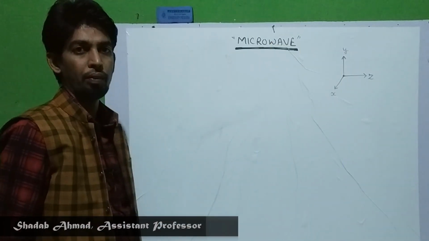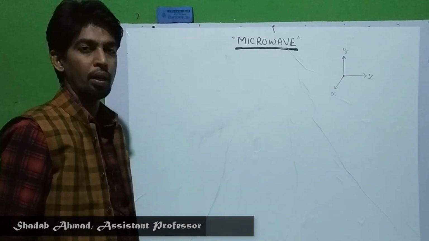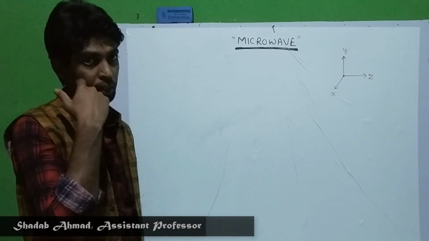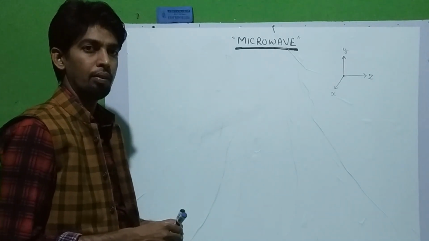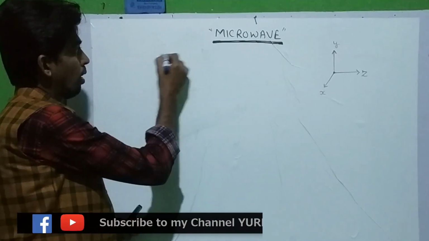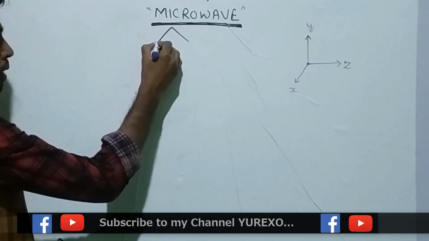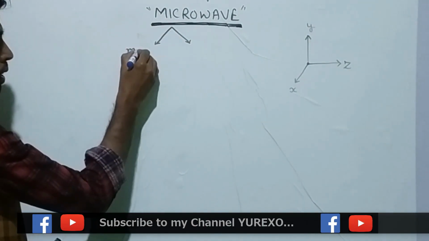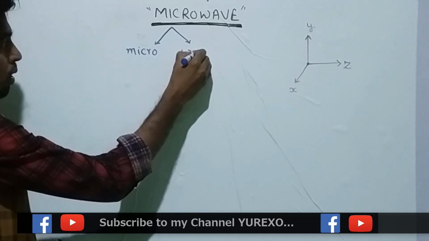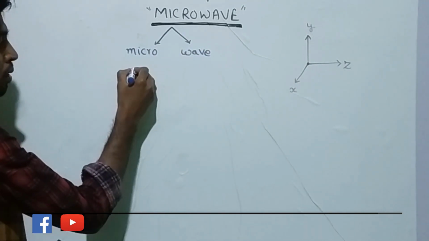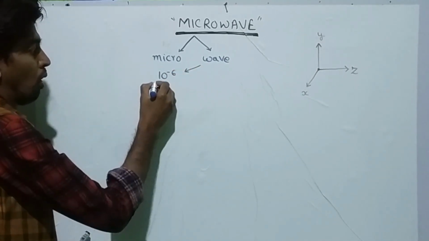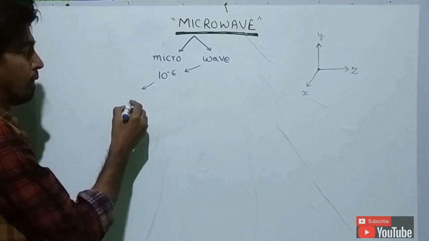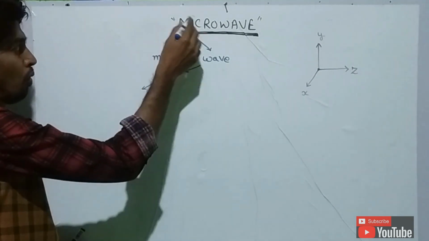The microwave. The introductory part of the microwave we will see here step by step. Basically, microwave is split into two forms, which are called micro and wave. Micro means 10 to the power minus 6. The wave of 10 to the power minus 6 means the microwave.